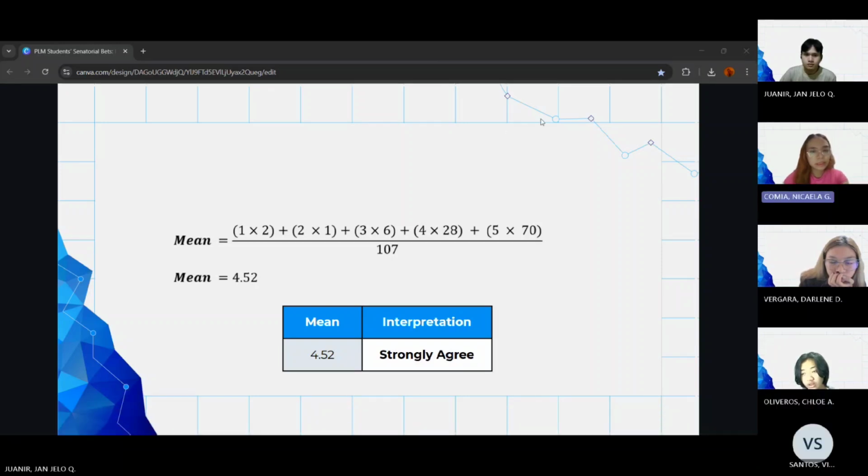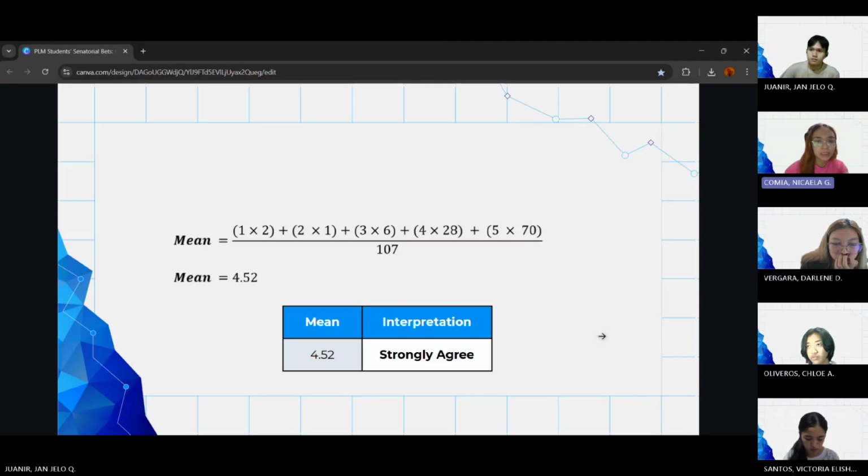So for the central tendency, we use the same formula and calculation and get the mean of 4.52. This interpretation of the mean lies under the strongly agree, indicating that the use of multiple sources of information is one of the top choices of the respondents in evaluating a candidate.